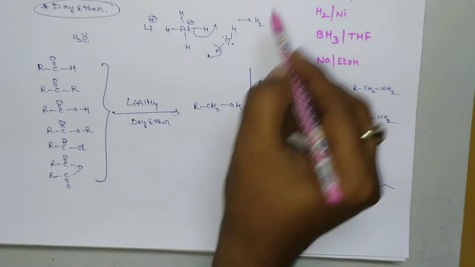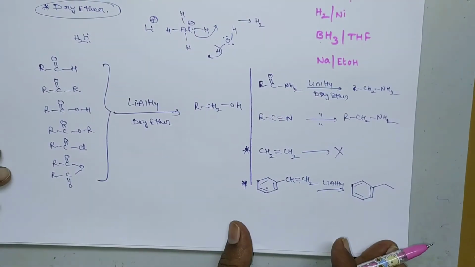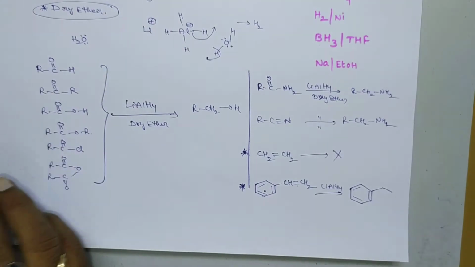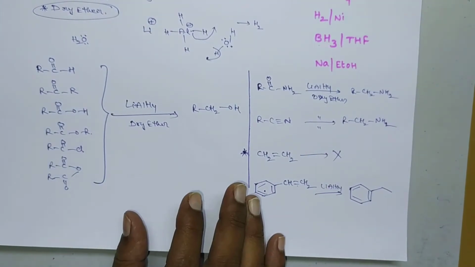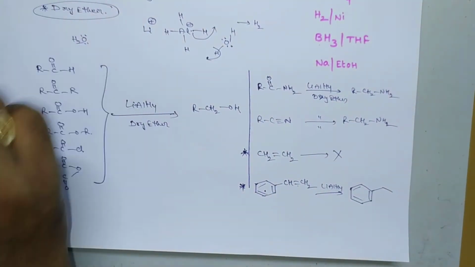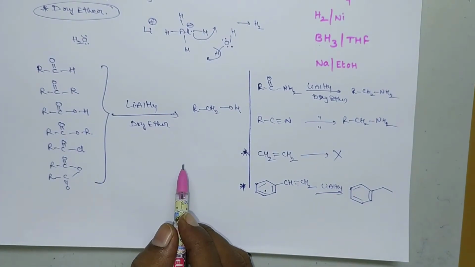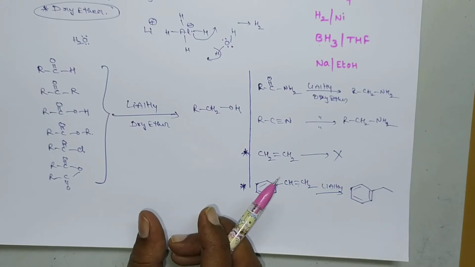Now let us move on to the second compound, sodium borohydride. This sodium borohydride is a somewhat weak reducing agent when compared with lithium aluminum hydride. That's why this reducing agent is limited to only a few of the functional groups.